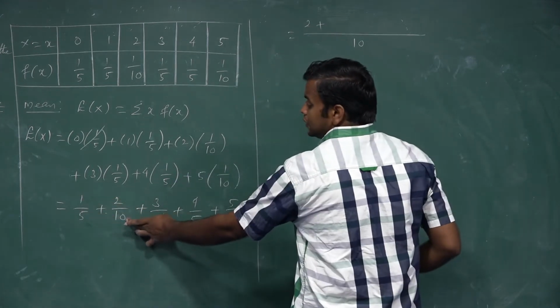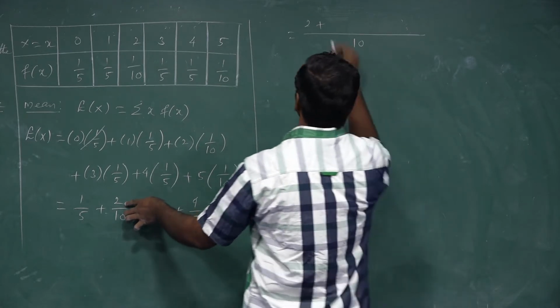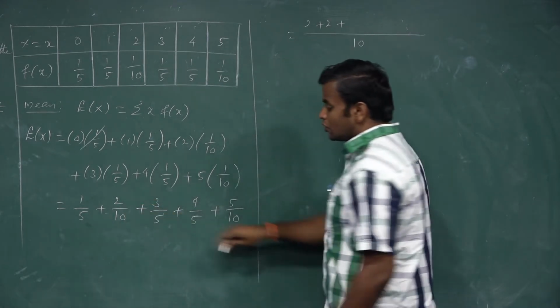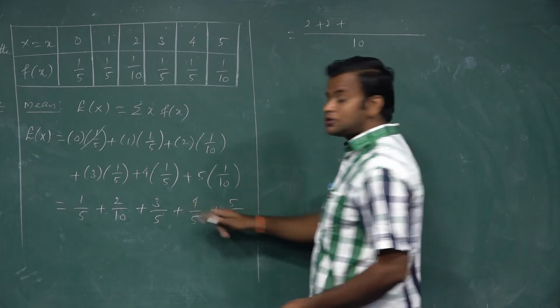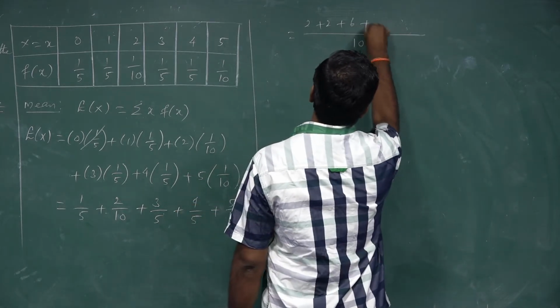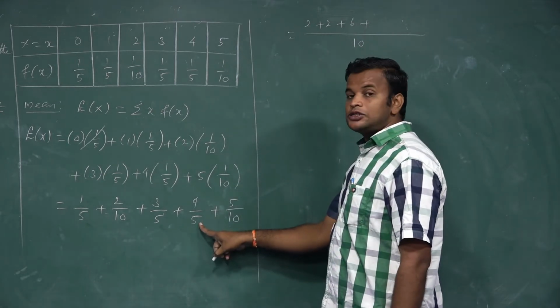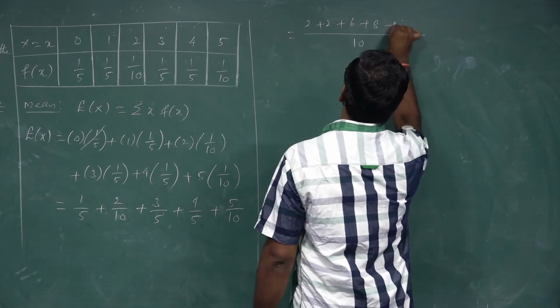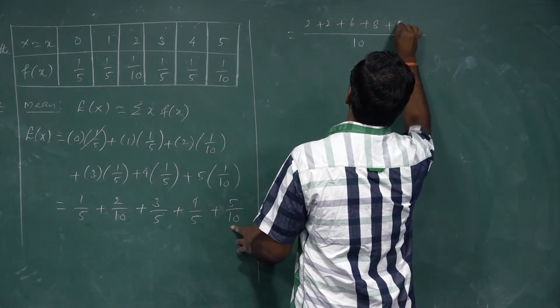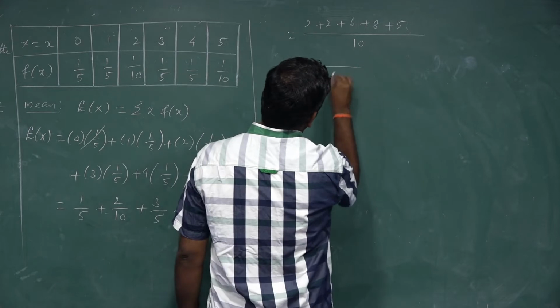Plus, already 10 is there, so just 2. Plus 5, our LCM is 10, so multiply 2 to the numerator: 3 twos are 6. Plus 5, LCM is 10, so multiply 2: 4 twos are 8. Plus, already 10 is there, 5. So the whole divided by 10.